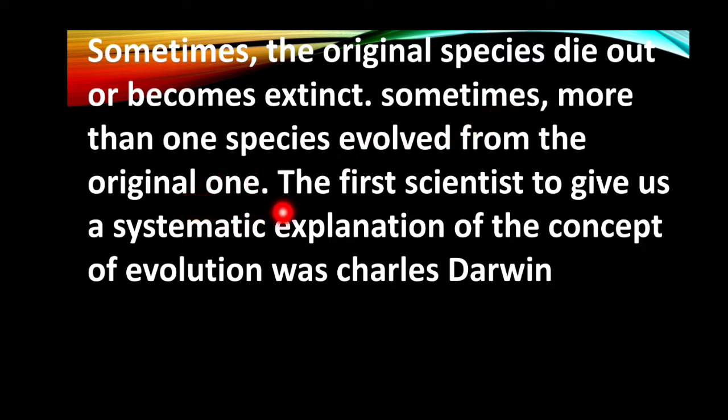The first scientist to give us a systematic explanation of the concept of evolution was Charles Darwin. Charles Darwin, the C is written in small letter here, make it capital letter when you write in your book.